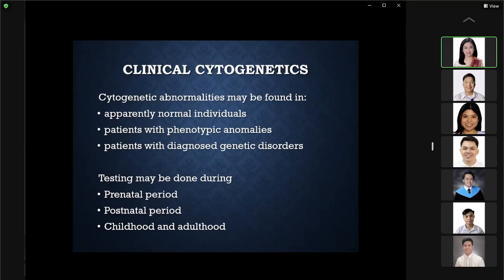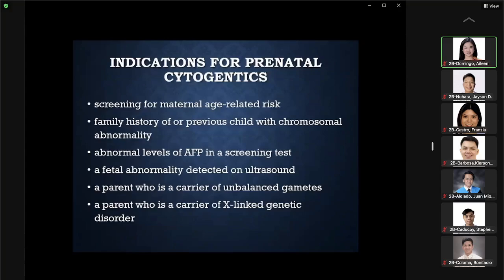So testing may be done during the prenatal period. This is usually done in utero, okay, when the patients are still within the uterus of the mother. Secondly, during the postnatal period after birth, and thirdly, during childhood and adulthood. So these are the indications for prenatal cytogenetics. One, we want to screen for maternal age-related risk. So mothers who have their first baby after the age of 35 usually have increased risk for trisomies.